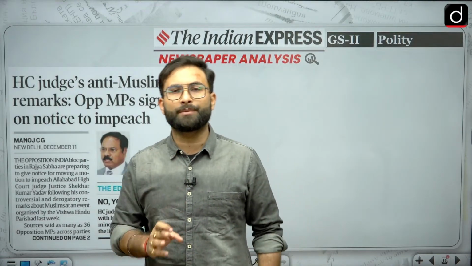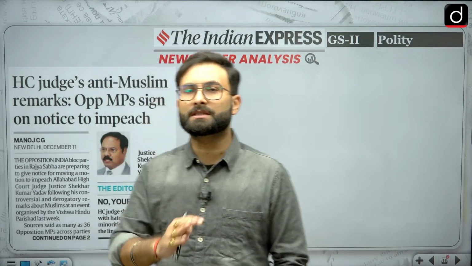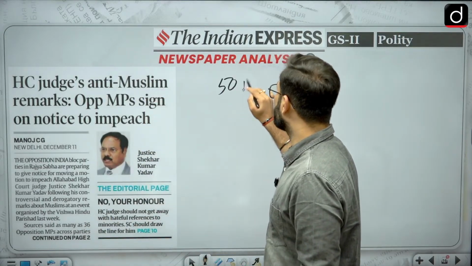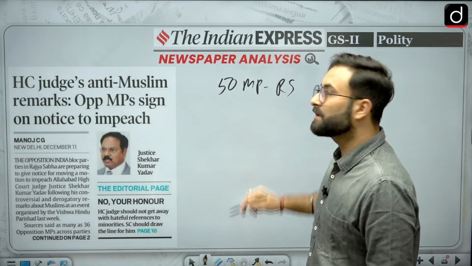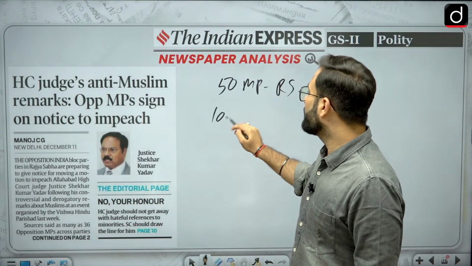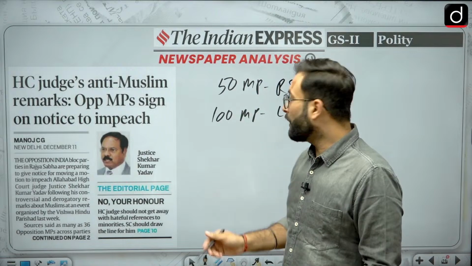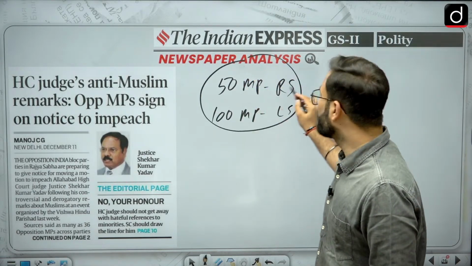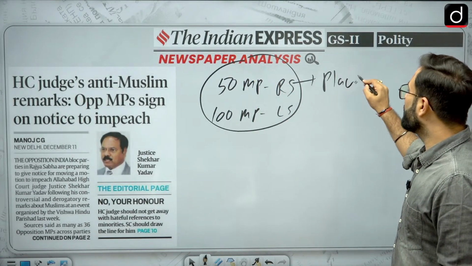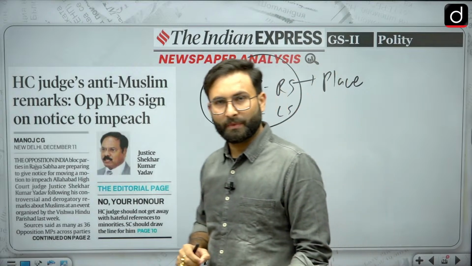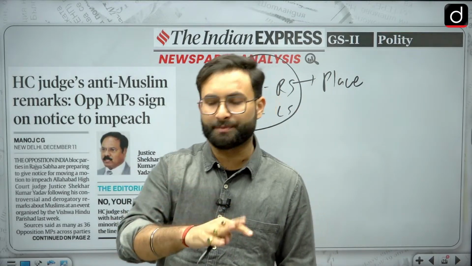Now if some of the MPs have decided that they will be going for initiating the procedure, they will be needing support of 50 MPs in Rajya Sabha if the proceedings are starting in Rajya Sabha, and otherwise they will be needing 100 MPs in Lok Sabha if the proceeding is started in Lok Sabha. Now if you have this much support, then you can place it in front of the chairman of the Rajya Sabha or the speaker of the Lok Sabha.